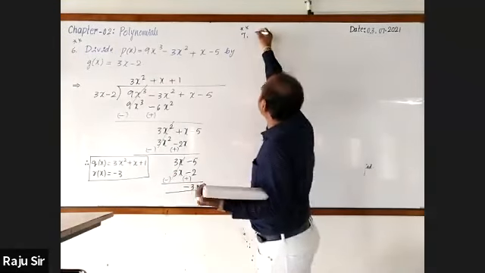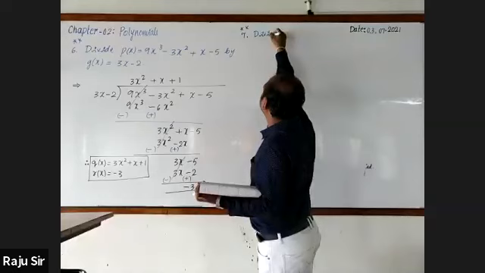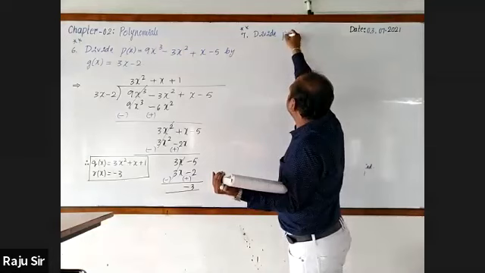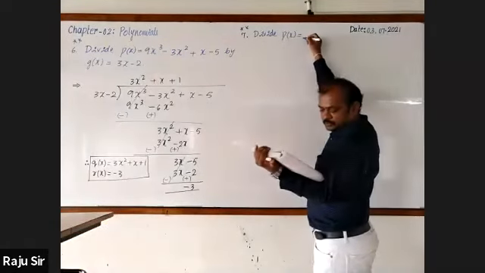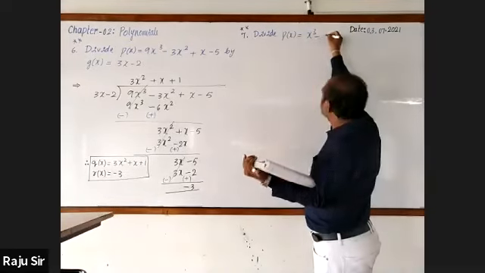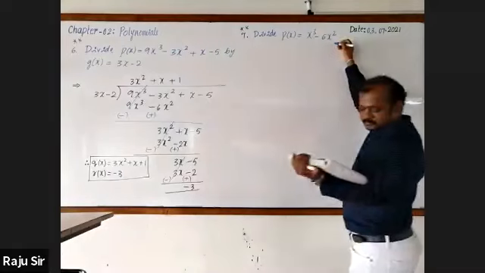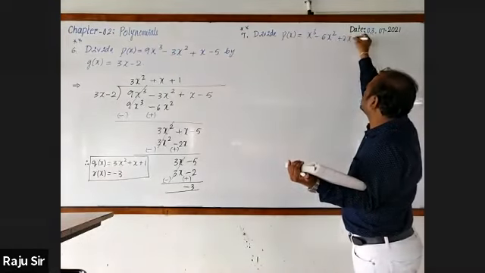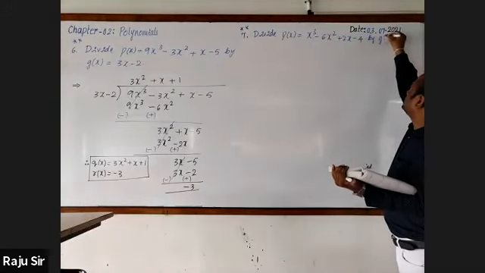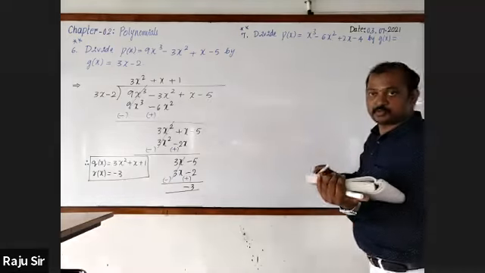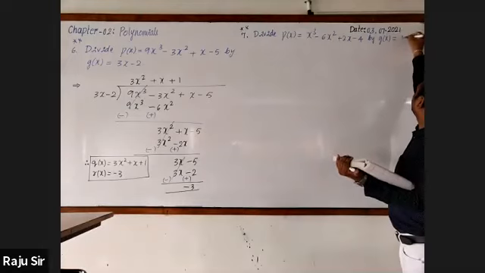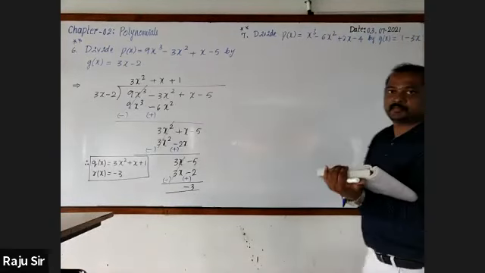Next one. Divide. P of x is equal to x cube minus 6x square plus 2x minus 4 by g of x, given in the worksheet. Very good, how clever you are. 1 minus 3x.